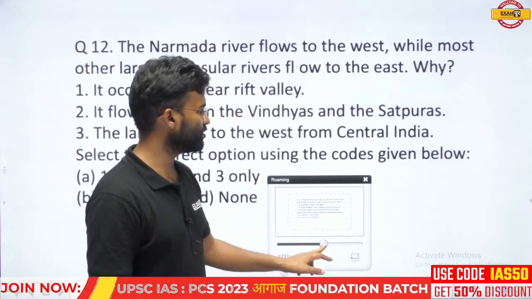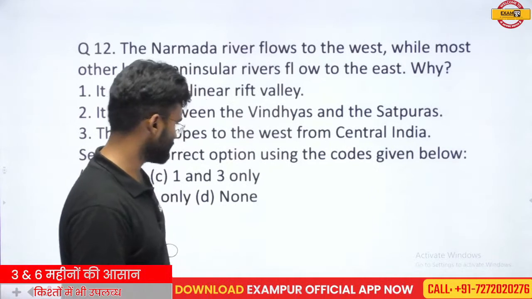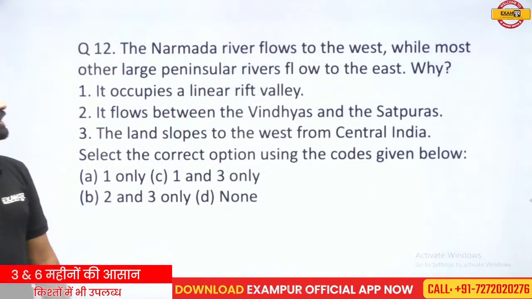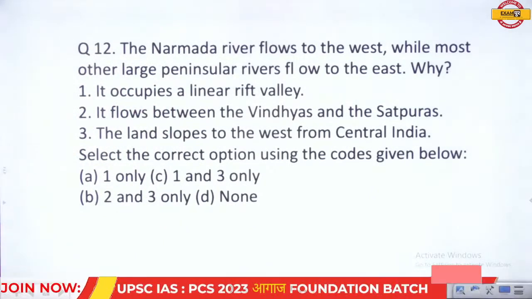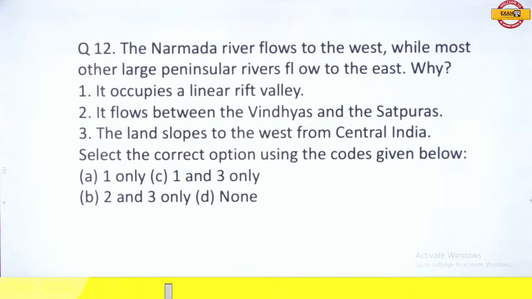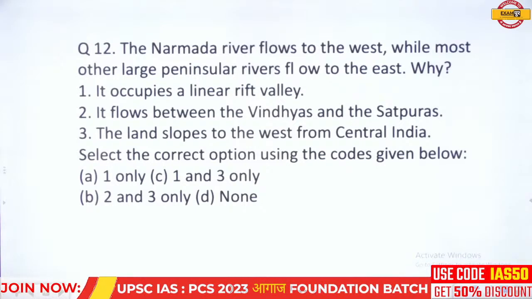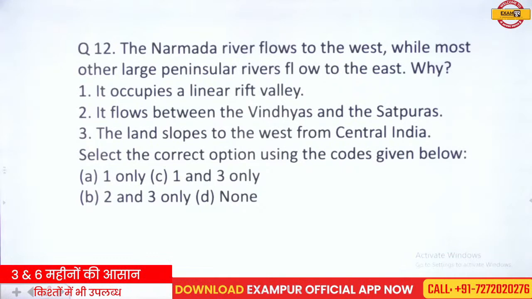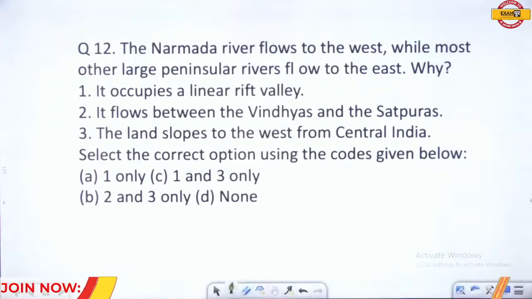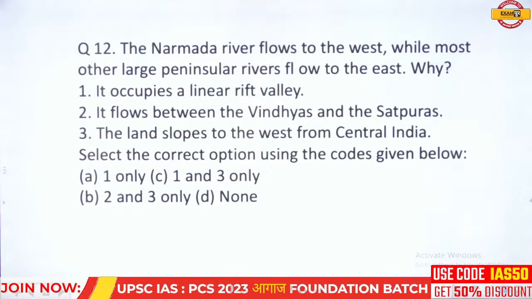Carefully read this question and then try to respond with the answer. The Narmada River flows to the west while most other large peninsular rivers flow to the east. What is the reason behind this? 1, it occupies a linear rift valley. 2, it flows between the Vindhyas and the Satpuras. 3, the land slopes to the west from central India. Select the correct option using the codes given below. A, only 1; B, 2 and 3; C, 1 and 3; and D, none of the above. Which is the correct answer?